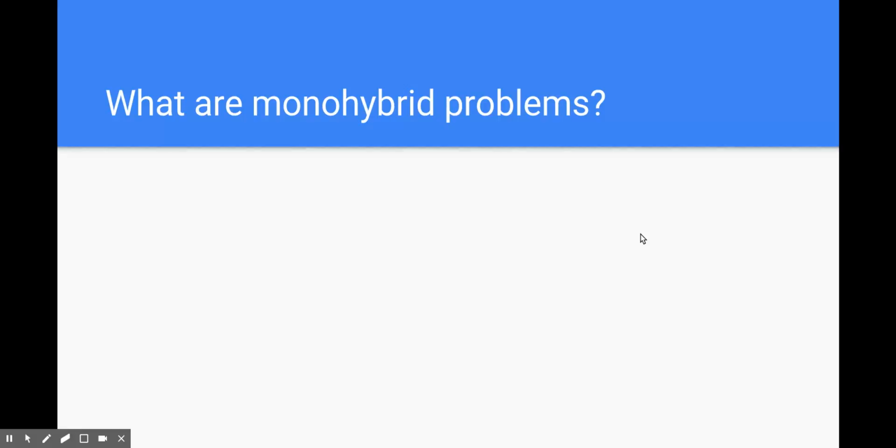If we break down the word monohybrid, you know what the prefix mono means. And hybrid, well, you might be thinking of a hybrid vehicle. It's a crossover, a combination of two different kinds of cars in terms of their fuel efficiency and what they're using for fuel. In this case, though, we're crossing just a single trait at a time. Again, mono being one, hybrid being crossing a single trait at a time.